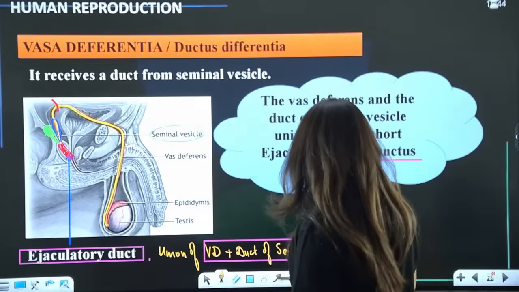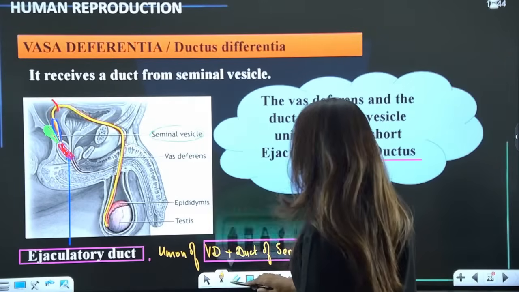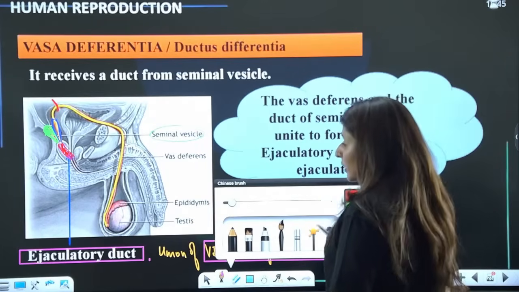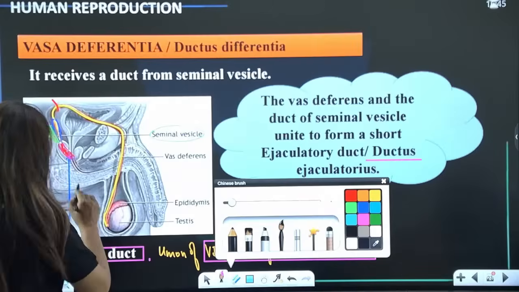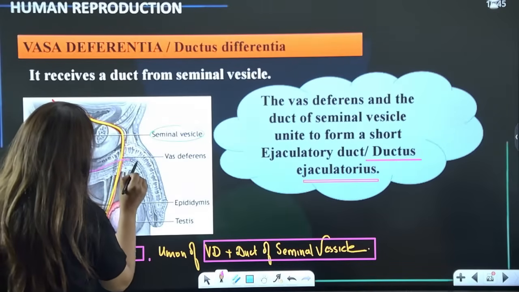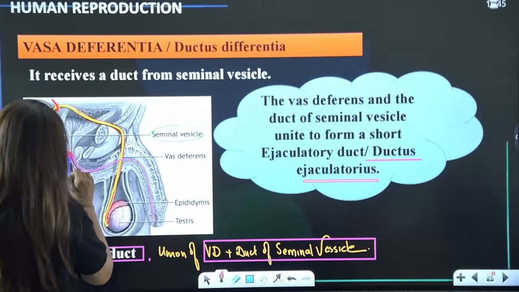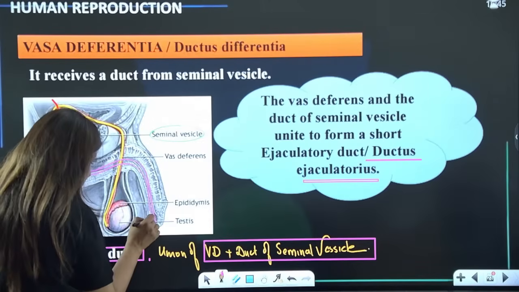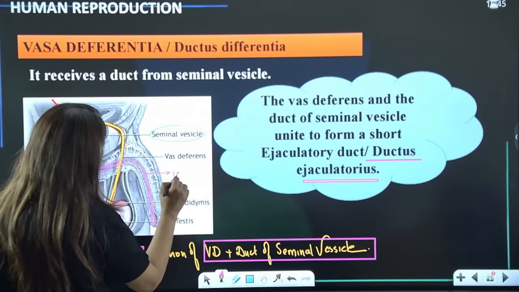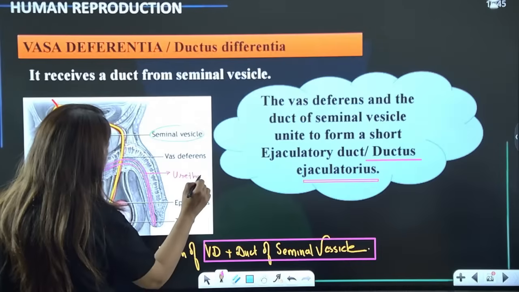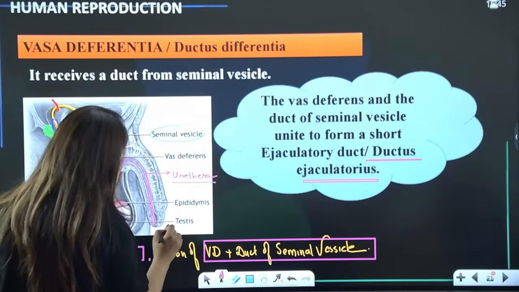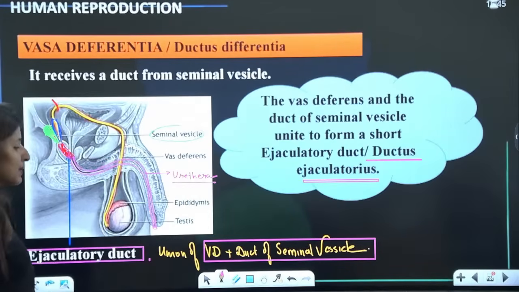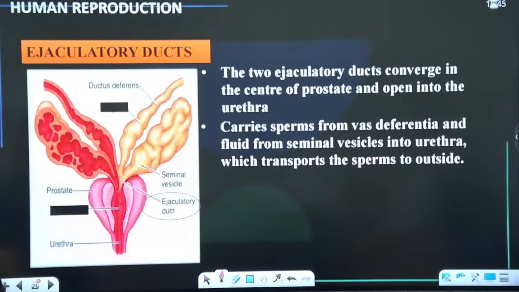And then beyond this ejaculatory duct, listen here, ahead of this we have this duct, which will be known as urethra, which will open at the tip of the penis. Please tell me these points are clear, right?